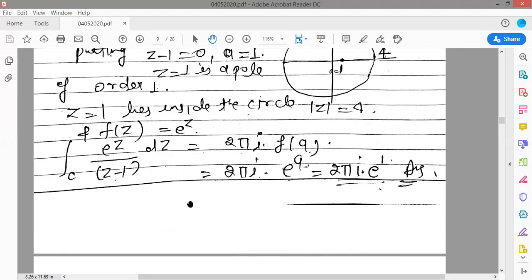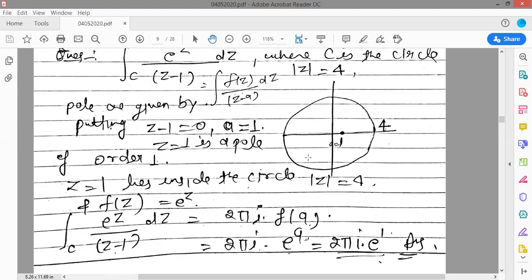Then your formula will be 2 pi i into f(a). First just check whether the singular point z equals 1 lies inside the circle or not. So 1 lies inside the circle of radius 4. So you will get the value 2 pi i into f(a), and f(z) is e to the power z, so f(a) will be e to the power a, and the value of a is 1.